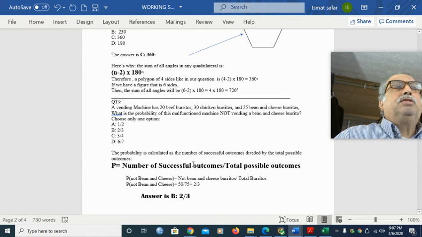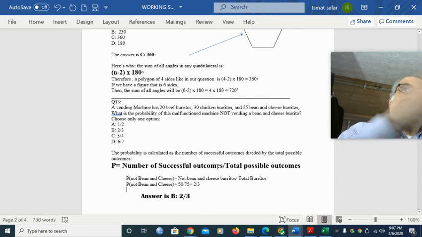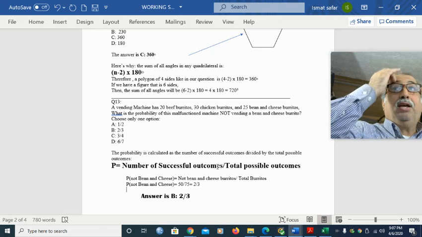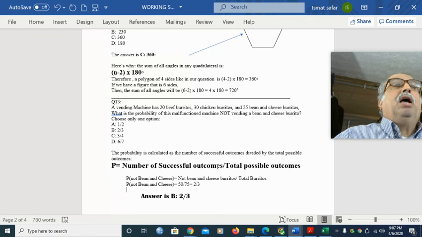Well, we go to the formula, and it is number of successful outcomes, which means not bean and cheese, which is chicken burritos and beef burritos. Following me? And then we have a total of 75 burritos. So we divide 50 by 75, equal to 2/3 if we simplify.